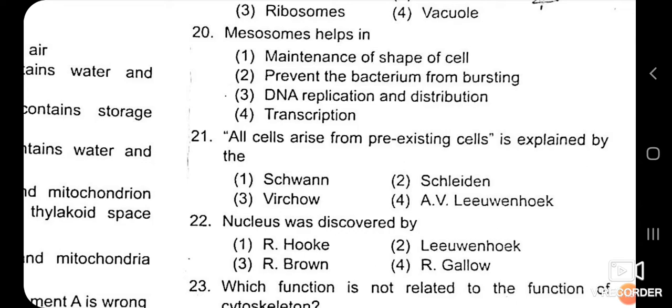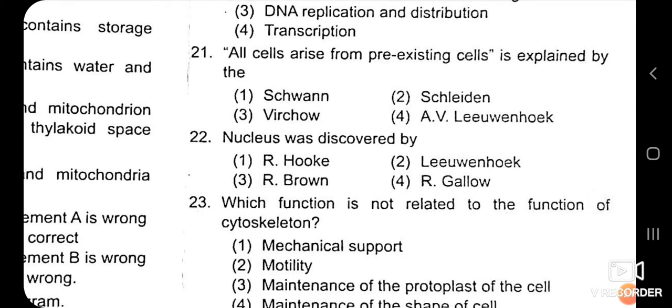All cells arise from pre-existing cells is explained by which scientist? The answer of it is given in the cell theory, and here the correct answer is Virchow, who modified the cell theory, because Schwann and Schleiden could not explain how the new cells are formed, but that new cells are formed from the pre-existing cell was first described by the scientist Virchow. The scientific phrase is given in the NCERT book on page number 126, that is omnis cellula e cellula. That means every cell arises from its pre-existing cell. So the correct answer is Virchow.